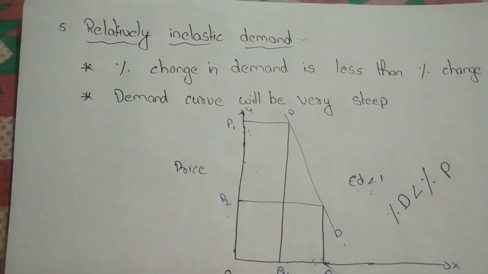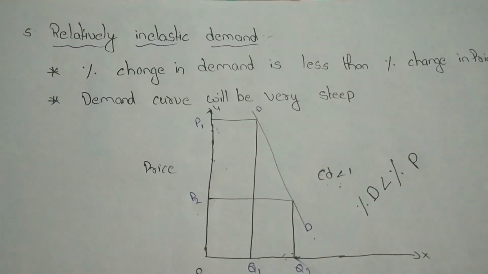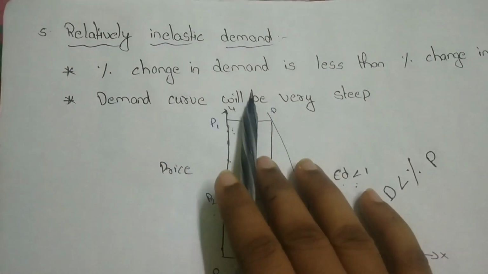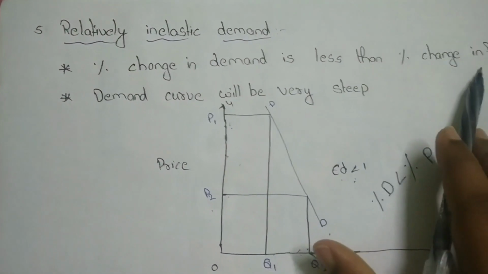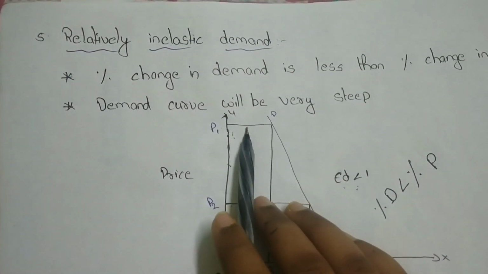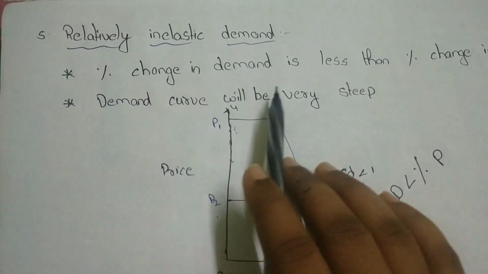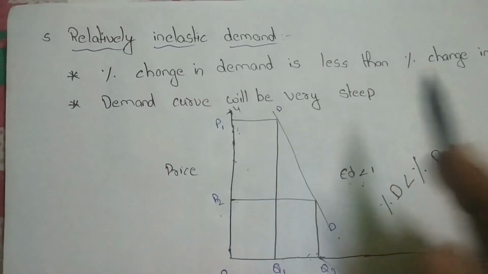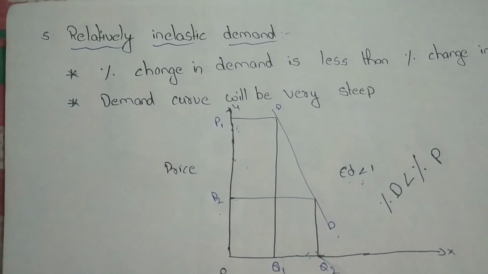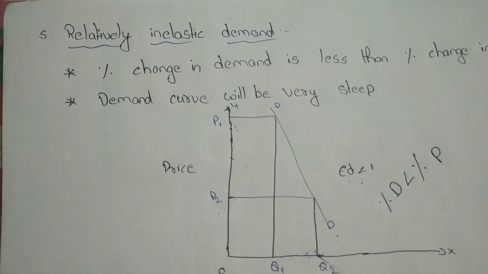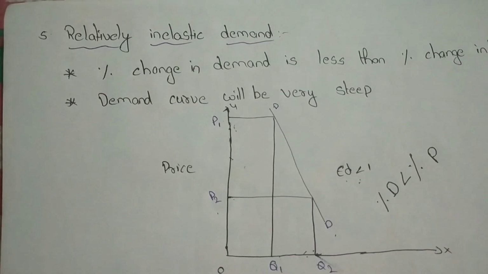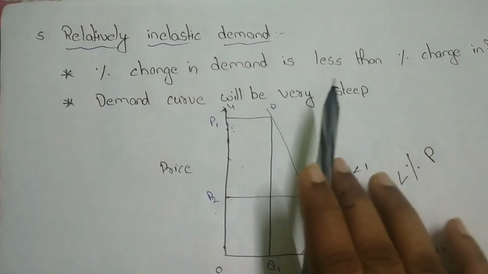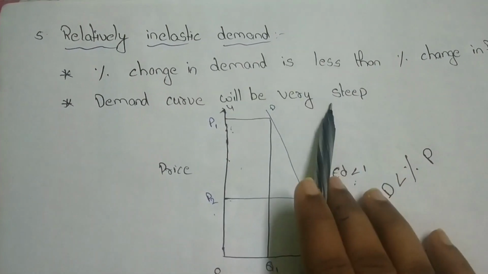Okay. And next, the fifth one. Relatively inelastic demand. So here the percentage change in demand is less than the percentage change in price. In this case, the change in price is more when compared to demand. But in the previous relatively elastic demand, the percentage change in demand is more. Here the percentage change in demand is less. That is the difference between both.